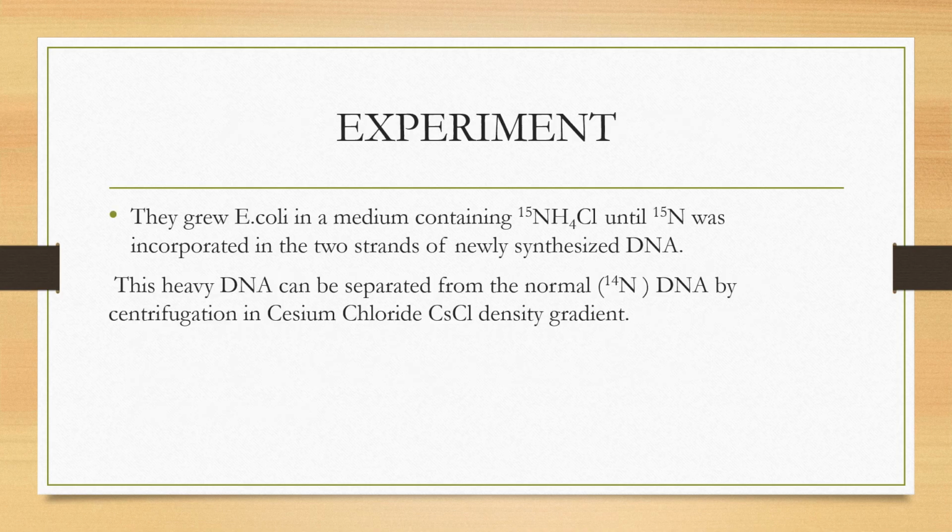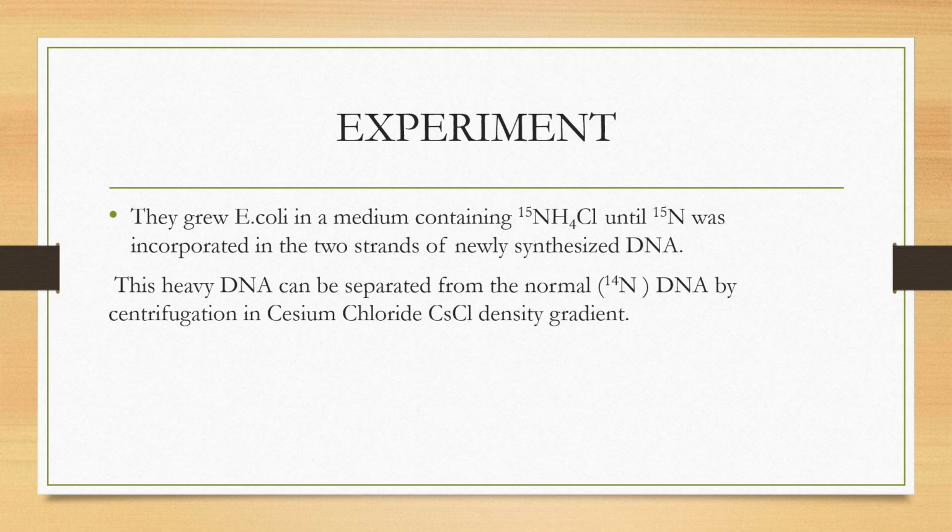In the experiment, first of all, they grew E. coli bacteria in a medium containing ammonium chloride. What is special here is that the nitrogen was heavy nitrogen, that is N15.